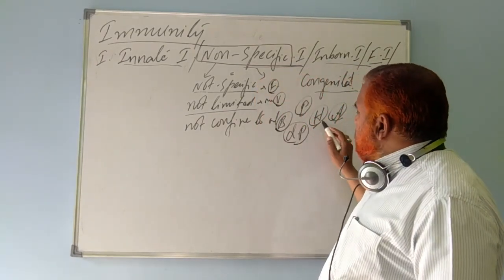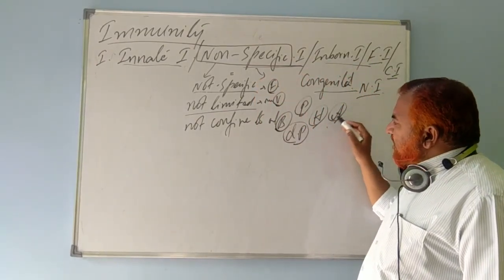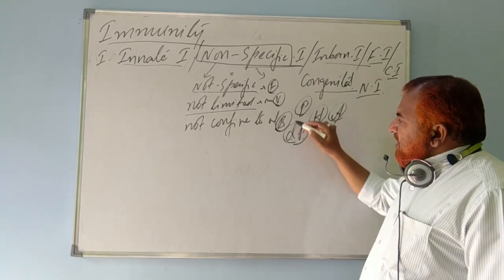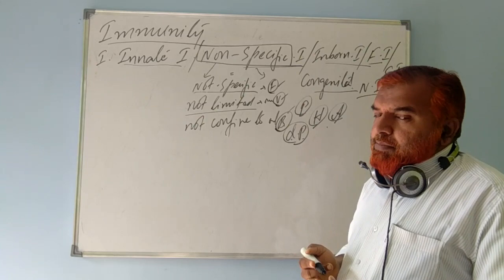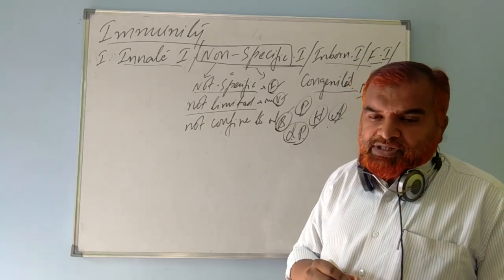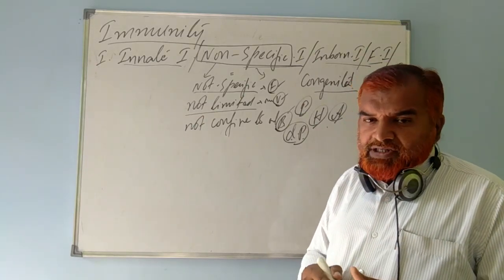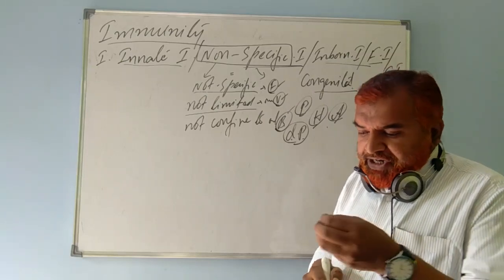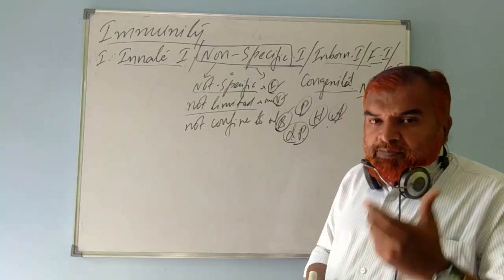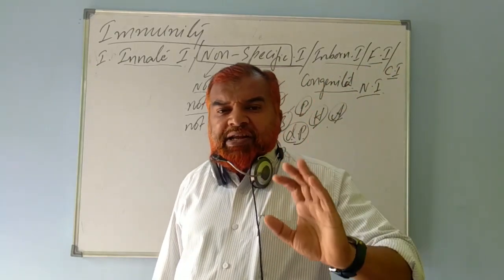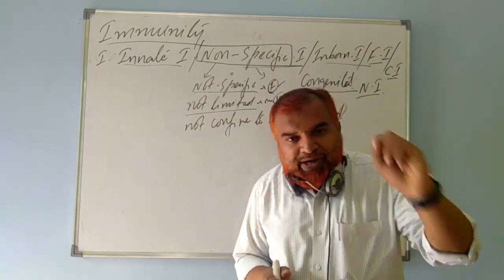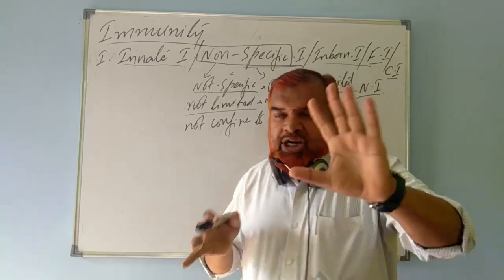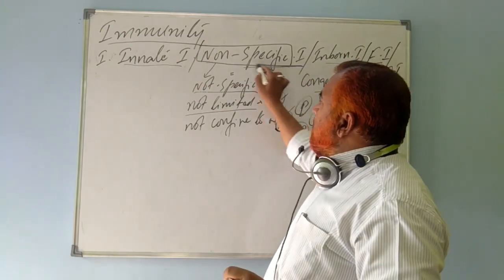It also works against disease-causing microorganisms like prions, viroids, rickettsia, mycoplasma, PPLOs, pneumonia-like organisms. Such an immunity is known as non-specific.